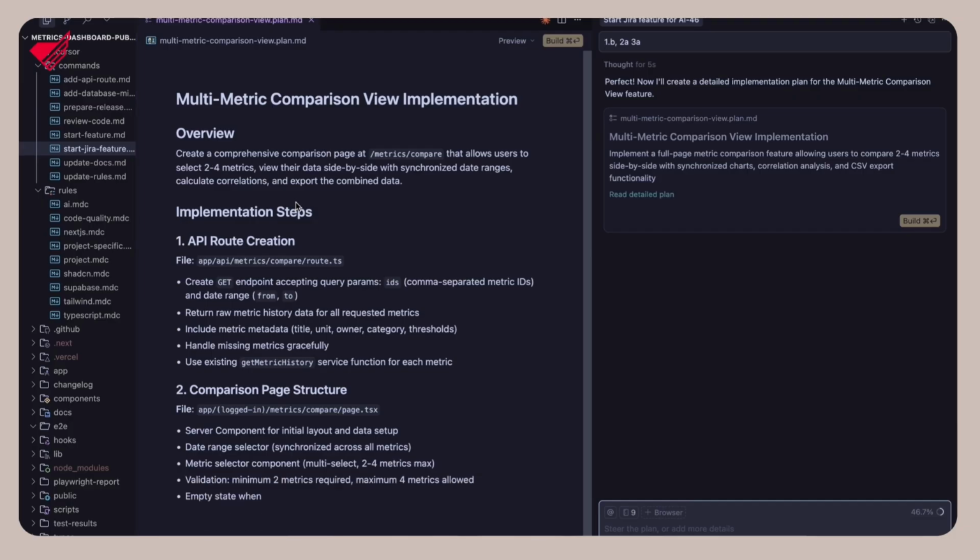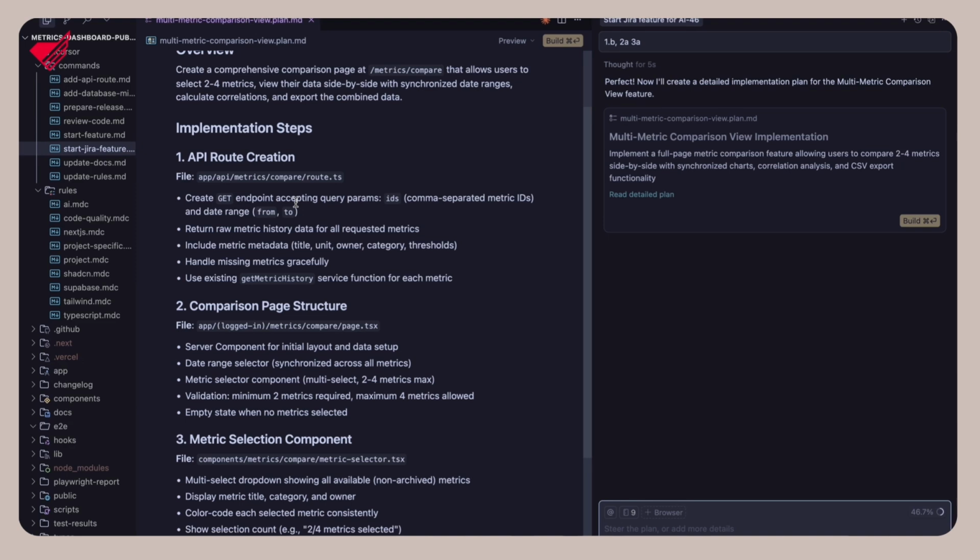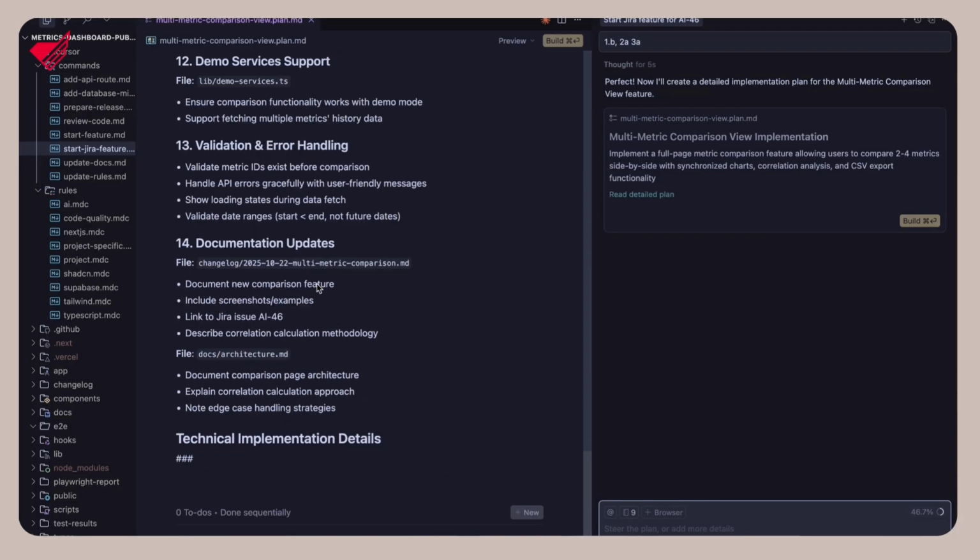Now, it generates a comprehensive plan that combines product requirements with code architecture. So now you can see it starts writing the plan. And this is more than just the ticket description in Jira, because this is a combination of the Jira context and my code context. So it's actually planning how to implement this task in this code repository. It's actually quite a big feature. So I have the full plan divided into steps.